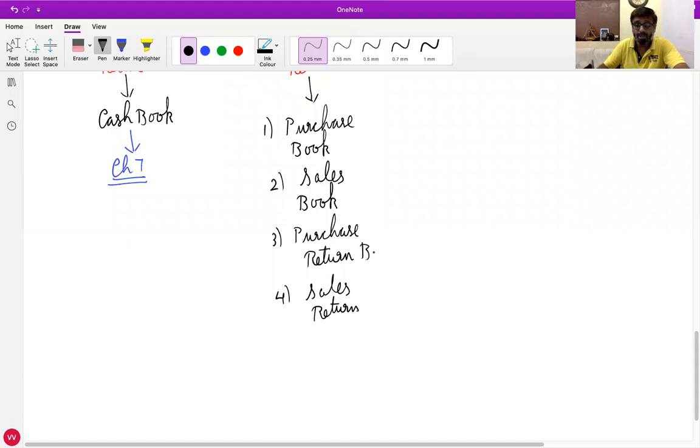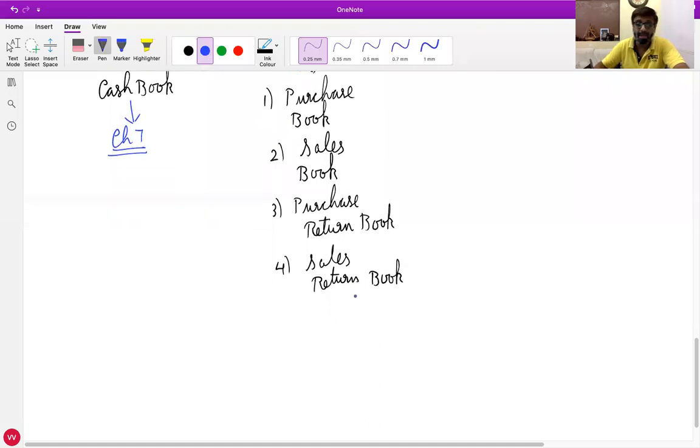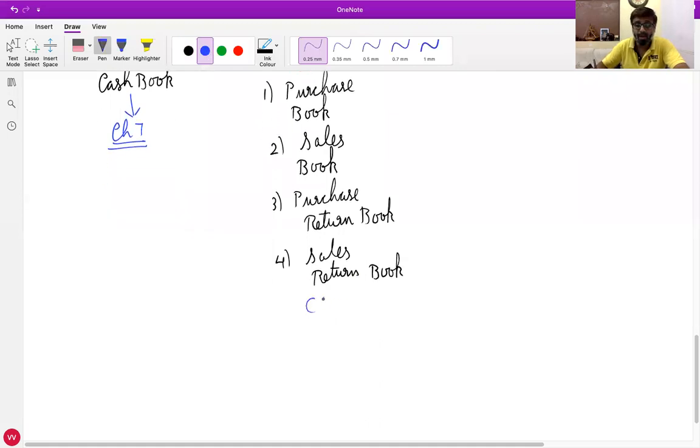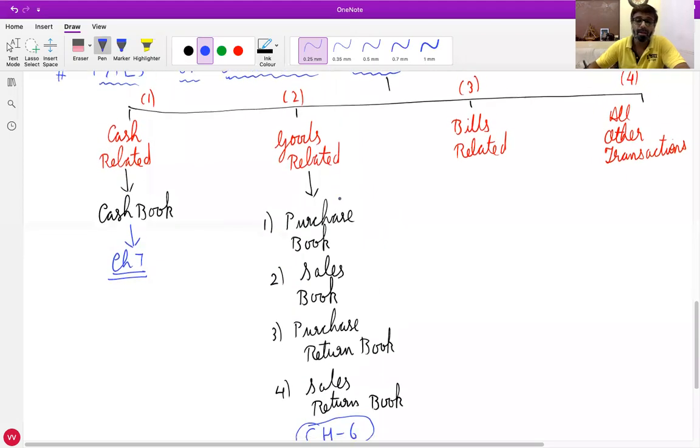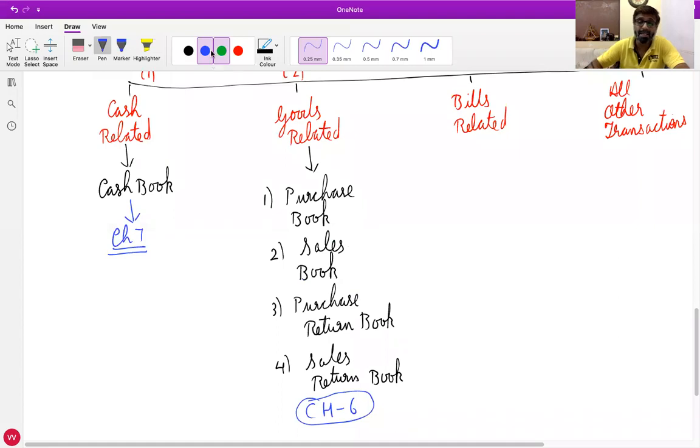In this chapter 6, we are going to study these 4 books.